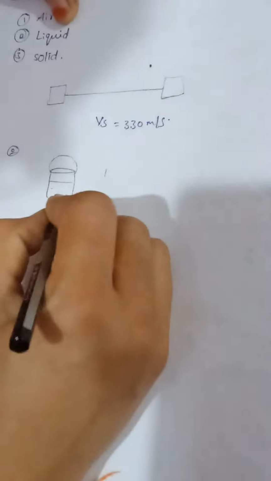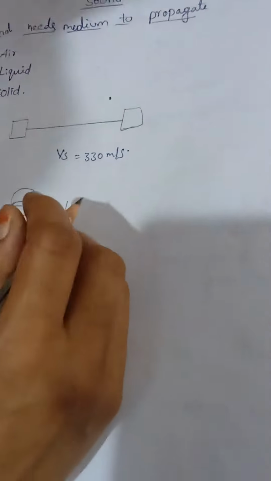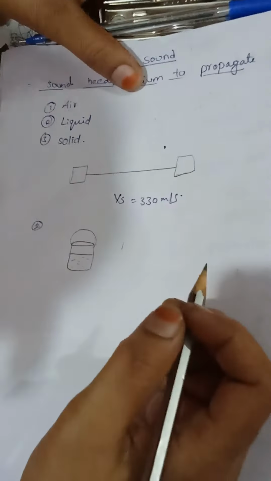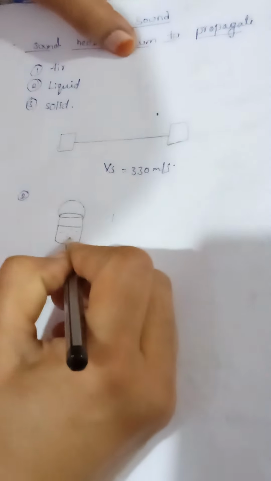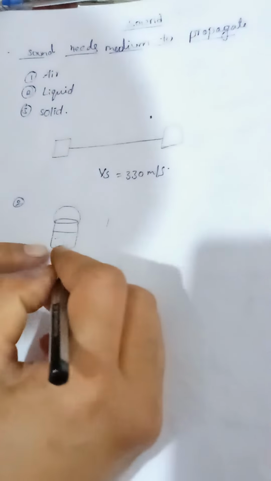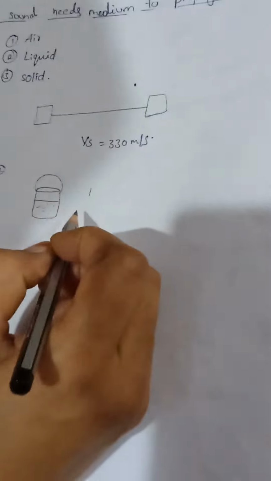You take two stones and rub them in opposite directions on top of the bucket. We hear less sound. The same experiment is repeated in liquid. We rub the stones in opposite directions in the liquid, and we hear a louder noise when compared to the air medium.